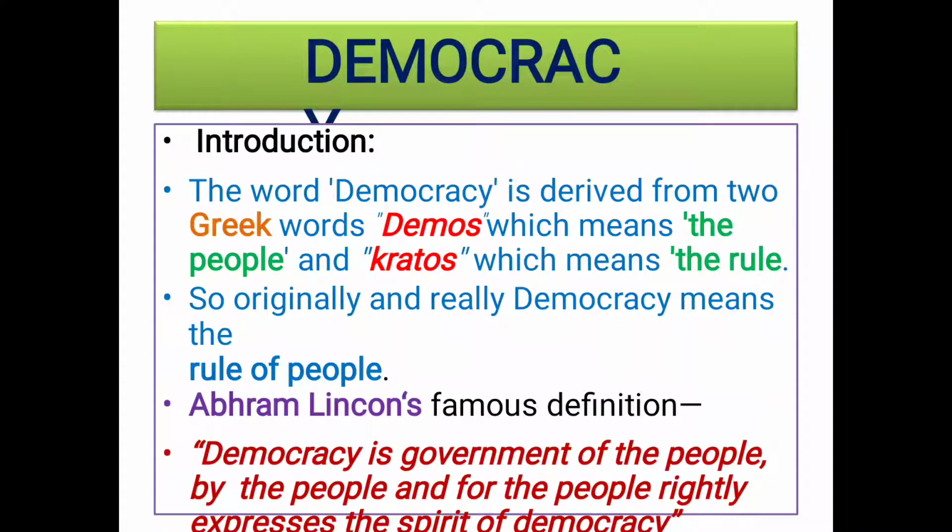This is the meaning and definition of democracy explained by Abraham Lincoln.